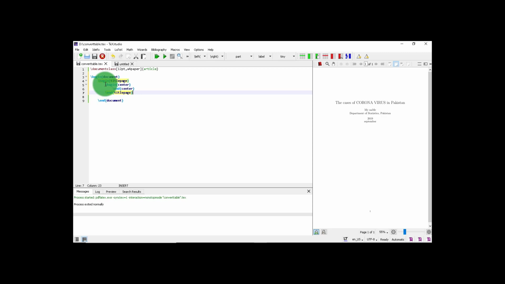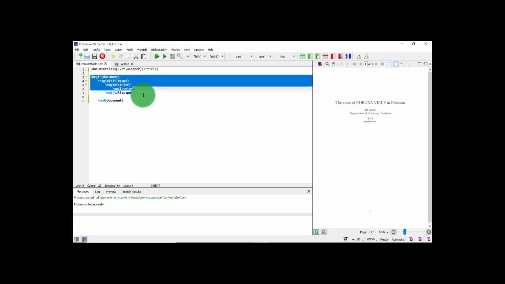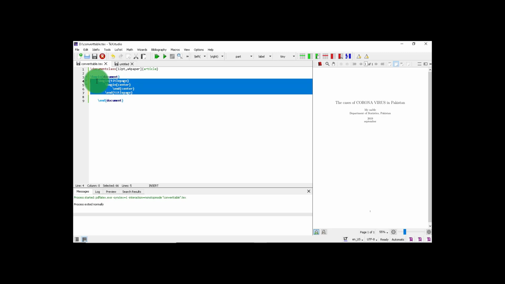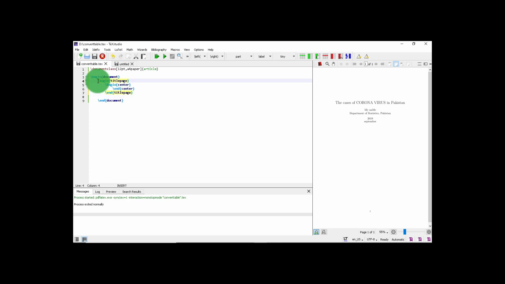These are 4 commands. It has to be in the same order. So like this, begin document, and from here begin title page and begin center, end center and end title page. So it should be nested. If you want, you can indent your writing by setting this. It helps you keep track of this nesting.